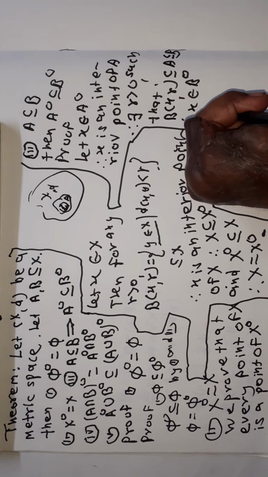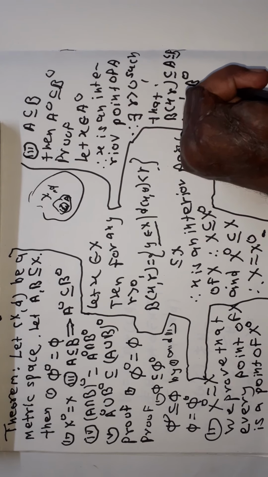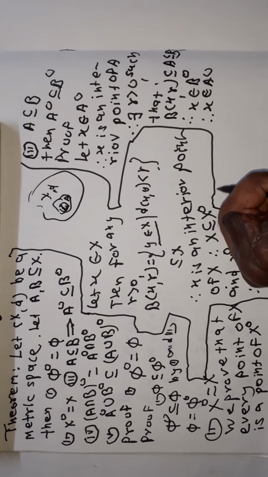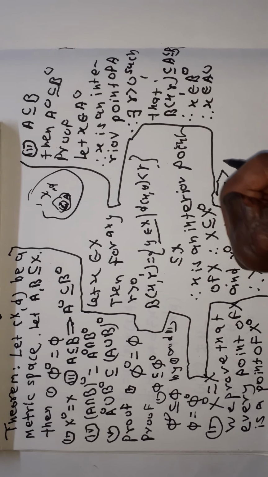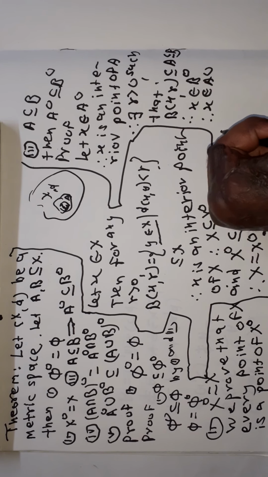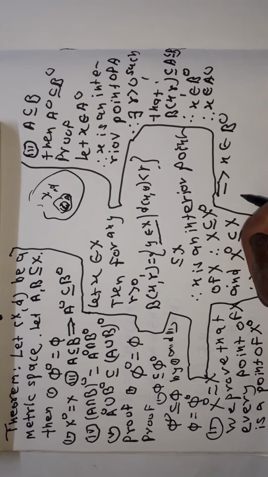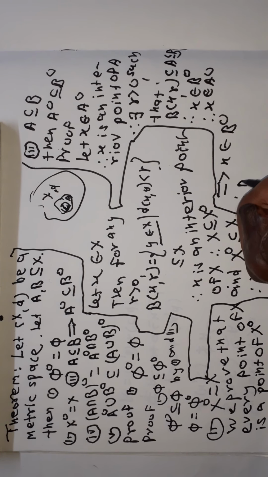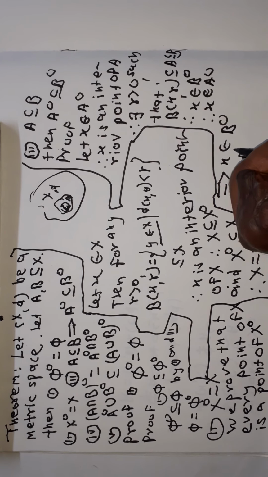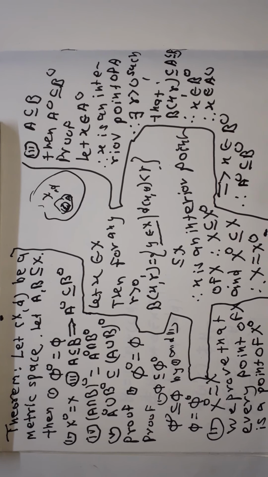Therefore, x belongs to A interior implies x belongs to B interior, and therefore A interior is a subset of B interior.